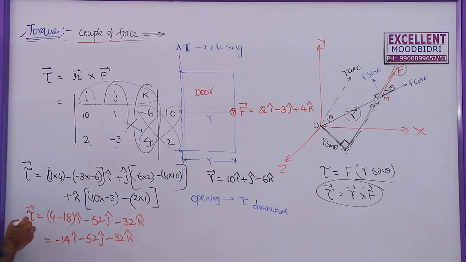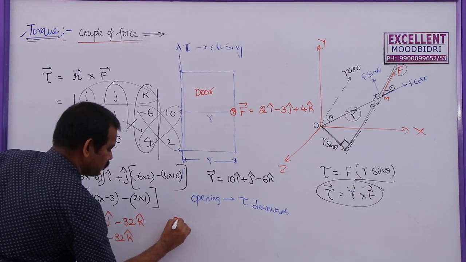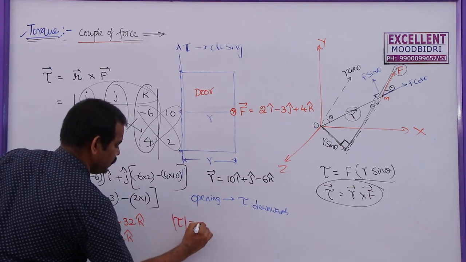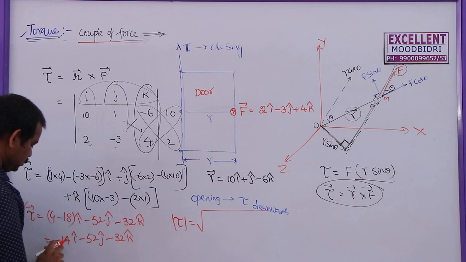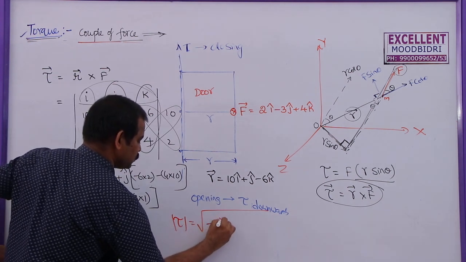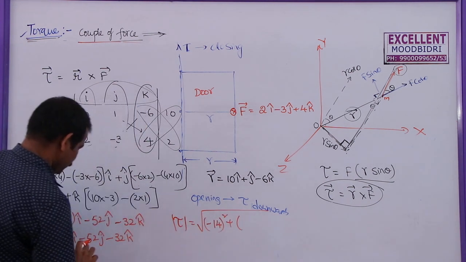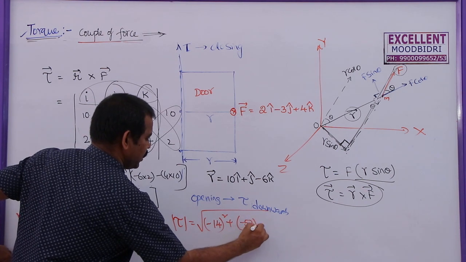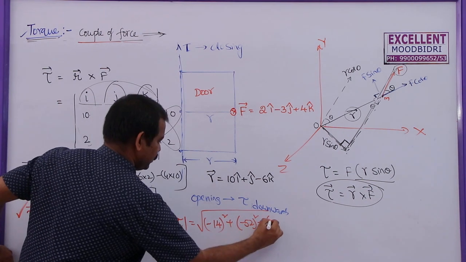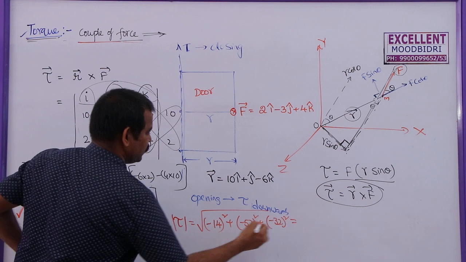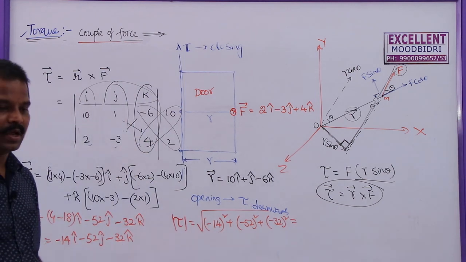So this is the torque value in terms of vectors. But what is the magnitude of this one? We know how to find the magnitude. The torque magnitude is given by root over minus 14 square plus minus 52 square plus minus 32 square. So this is the magnitude of this torque.